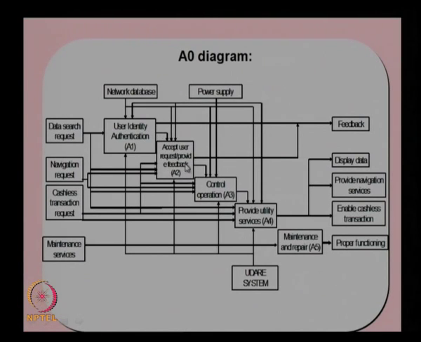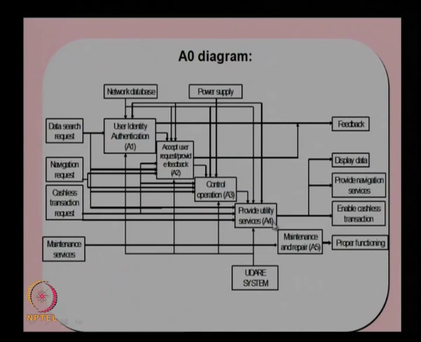Then other requests from this data will be given to the next function, which is accept user request or provide feedback, and again there will be many requests coming here. The data search request, various kinds of requests will be going to this function also, and there will be a feedback going from the system to the output. And the third function is control operation, the A3, the third function of the main function. Control operation is basically to control and use the input data and the output from these 2 functions, as well as the data request, and then control signals will be used here to control the operation, and based on that the utility services will be provided by the system.